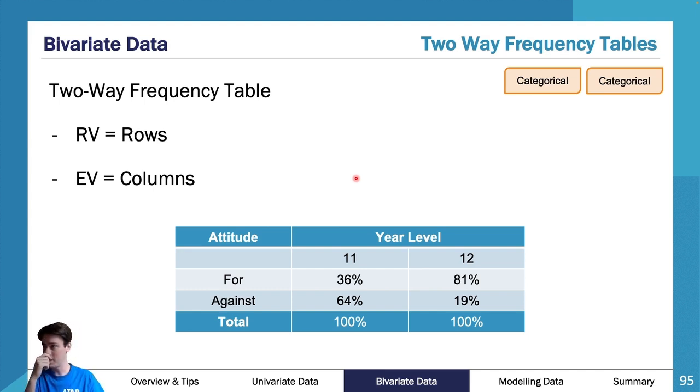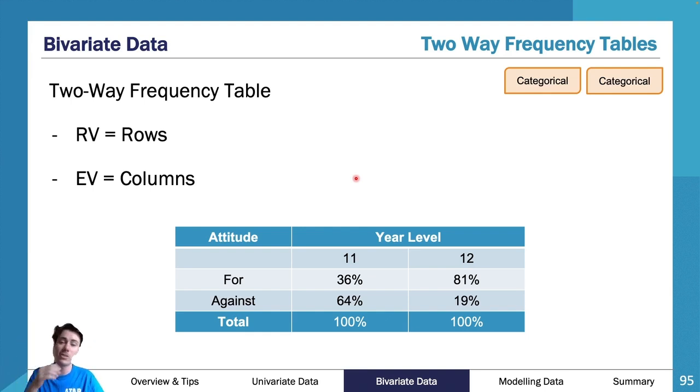You're obviously going to have more people in the for column for year 12 because it affects year 12, like they want it, whereas year 11s are generally against it because it might be detrimental to them, so they're more likely to be against it. So that's why the year level is explanatory and the attitude is the response. Really important with these graphs.